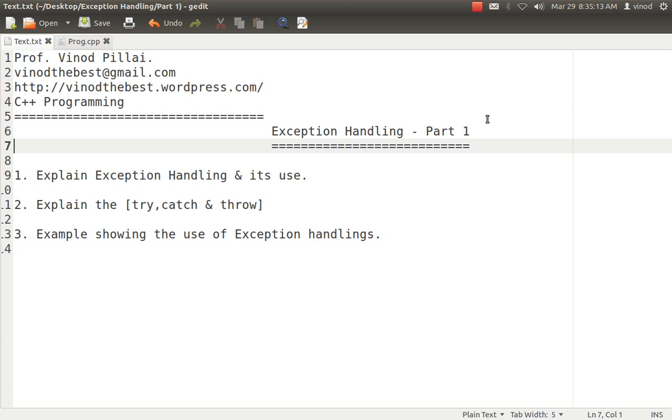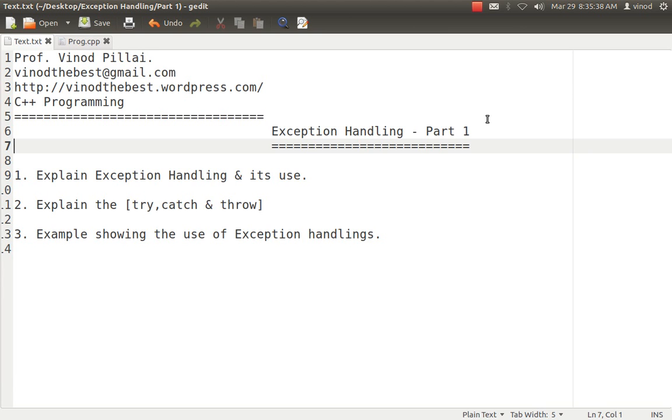The reason is there is a myth among many users in C++ that with the help of exception handling we can avoid errors. No, it is not possible because, as the name suggests, exception handling, some exception has already occurred, you just need to handle it with the help of exception handling. So what is all this about and what is the use of it? There are two major types of error, that is compile time and runtime error. We all know that.